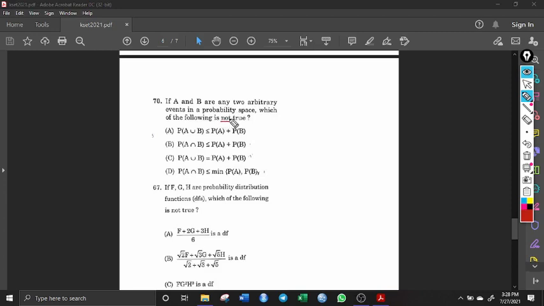You have to make a note that it asks which statement is not true. We have a very basic formula: probability of A union B is given by probability of A plus probability of B minus probability of A intersection B. But you can see that probability of A union B has been given as probability of A plus probability of B.